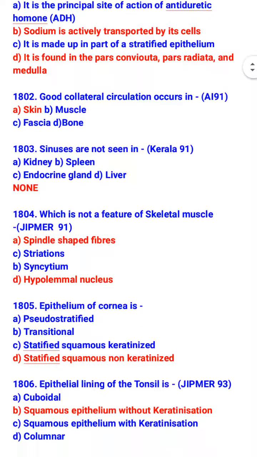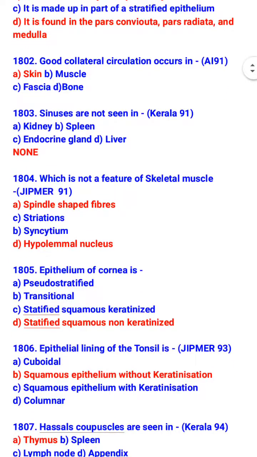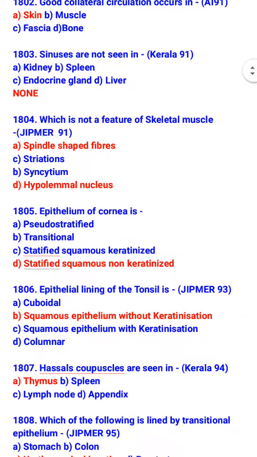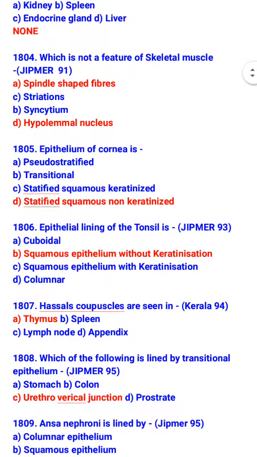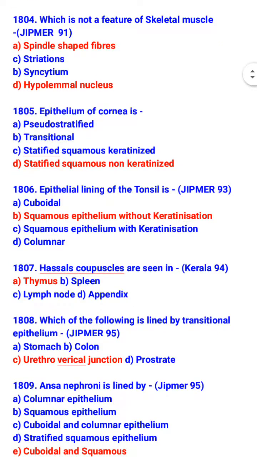Which is not a feature of skeletal muscle? Spindle shaped fiber and hypolemmal nucleus. So, what is the feature of skeletal muscle? Striation and syncytium. Epithelium of cornea is stratified squamous non keratinized. Epithelial lining of the tonsil is squamous epithelium without keratinization. Hassall's corpuscle are seen in thymus.